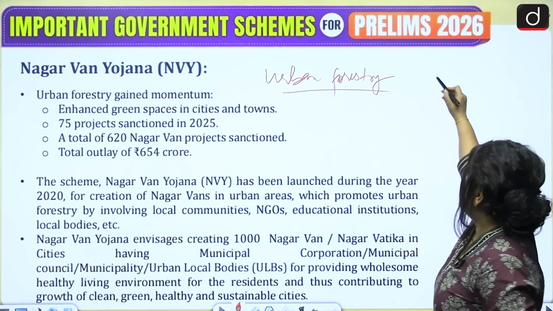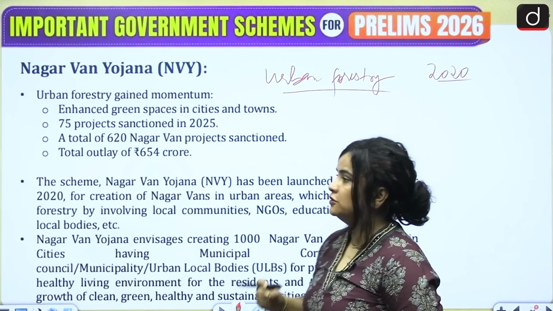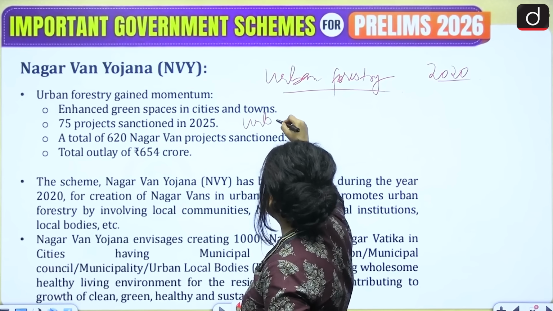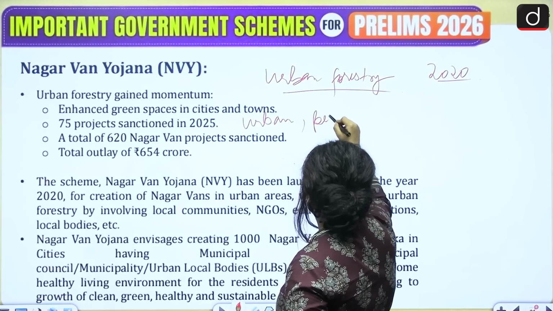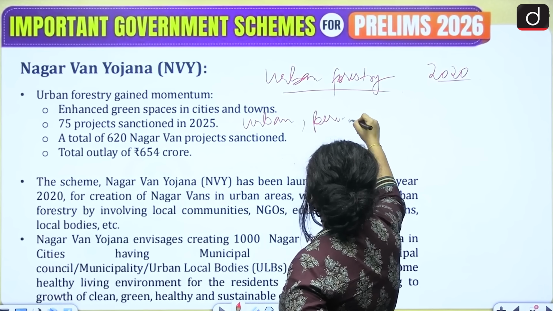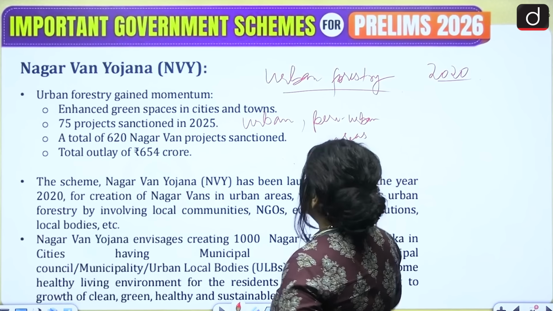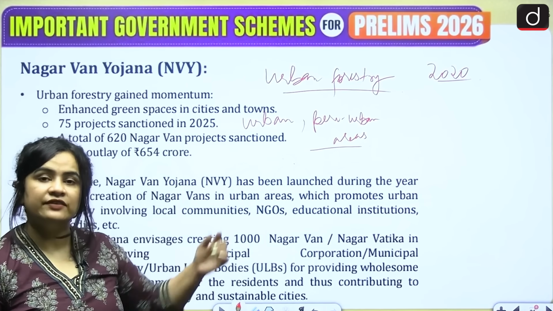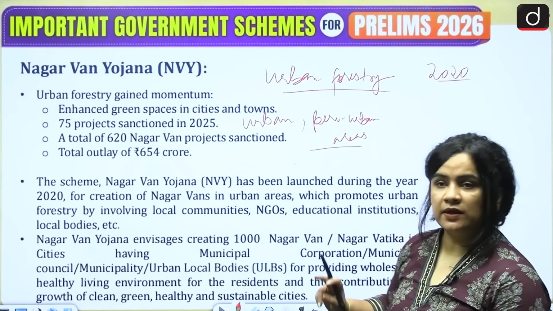This scheme was launched in 2020 to create urban forests, or forest patches, in urban, semi-urban and peri-urban areas. What must be the objective of this scheme? Let's think about it logically and we'll infer it one by one. We'll deduce the objectives one by one.